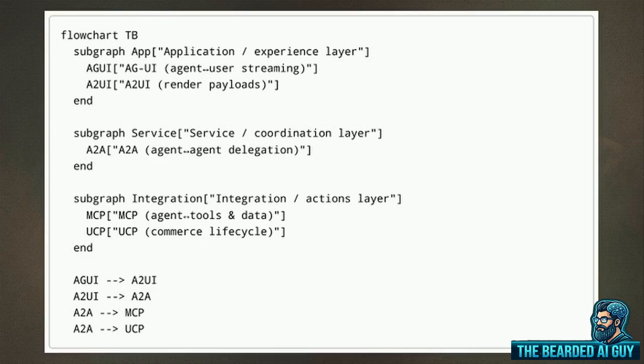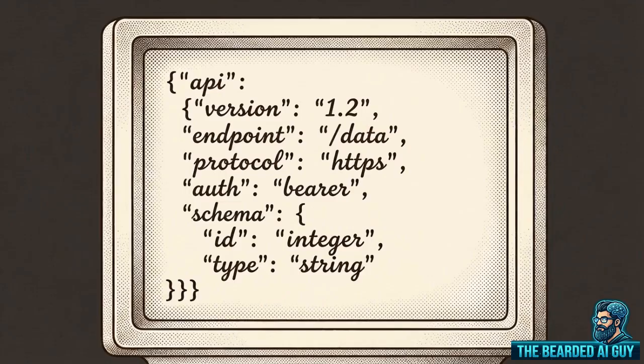This flowchart maps how these protocols function as layered components. The dependency arrows show each protocol governing a strict boundary. AGUI handles the user experience, dropping down to A2A for service coordination, which branches into MCP and UCP for integration and actions. The legacy approach to tool integration relied on rigid, hard-coded API specifications.